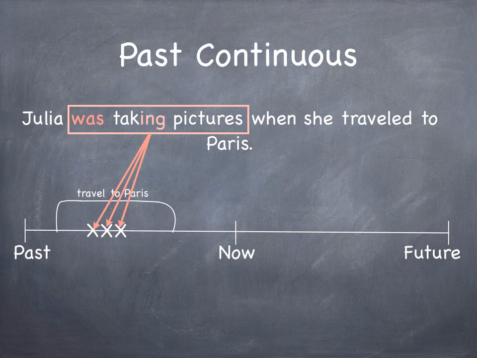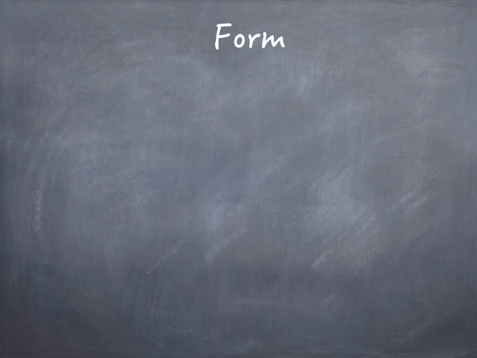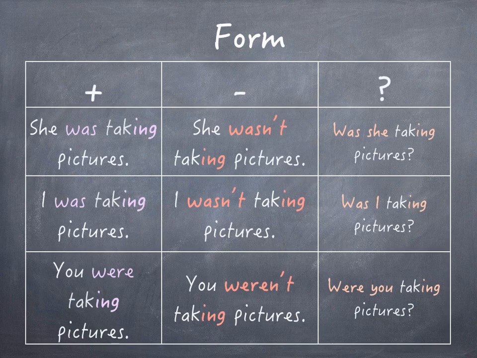So let's have a look at the form too. So our form, pretty simple. So we're going to add to be, was and were, plus verb, ing. For example, in the affirmative, she was taking pictures. I was taking pictures. You were taking pictures.